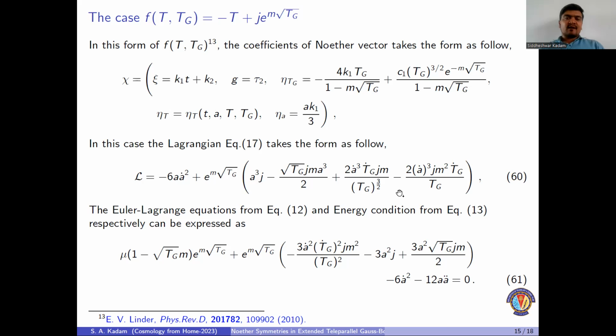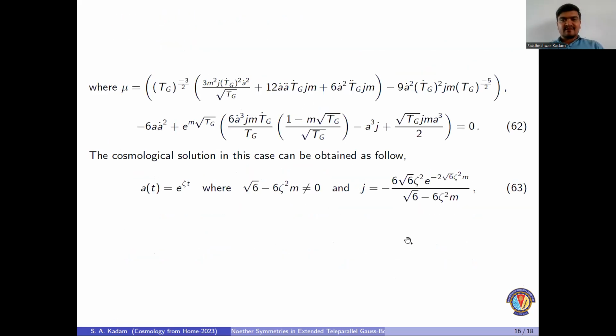By putting this point-like Lagrangian into the Lagrange equations for the scale factor and T_G, we have obtained expressions 61 and 62, and we have easily obtained the exact cosmological solution for these two equations, which is of the form e raised to the power zeta t. Here also we have obtained certain conditions on the model parameters J and m.